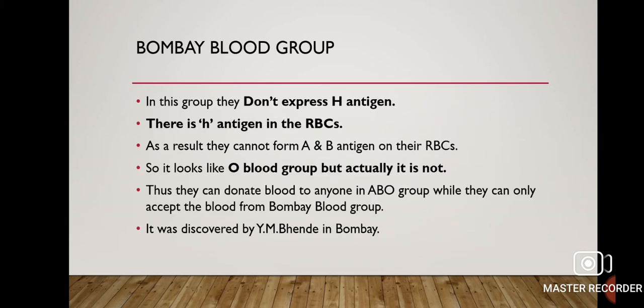Now, Bombay blood group. In this group, they do not express the capital H antigen. For A and B antigen, we require capital H antigen for its presentation. So here in Bombay blood group, there will be small h antigen instead of capital H. As a result, they cannot form A and B antigen on their RBC. So it looks like O blood group, but actually it is not.